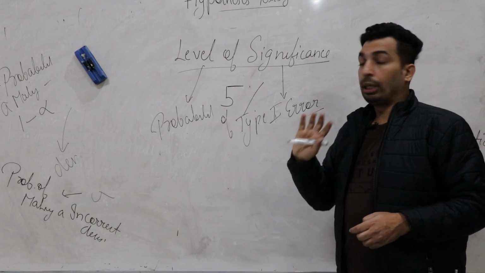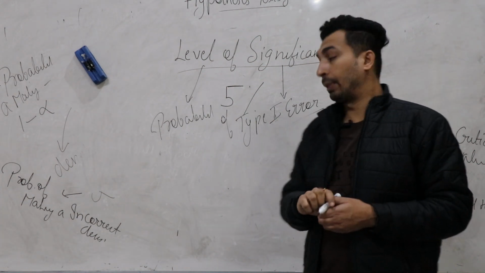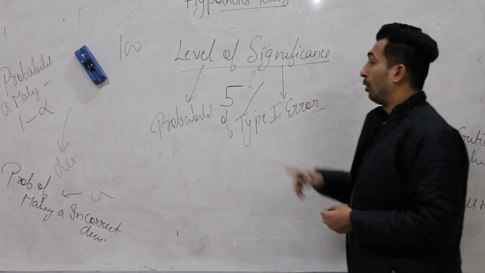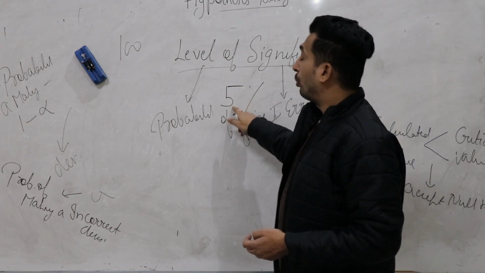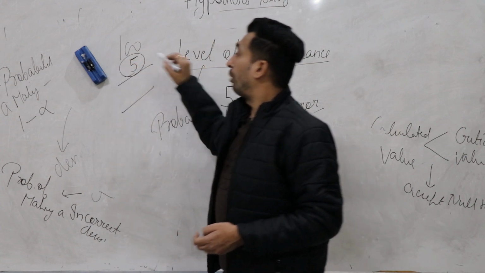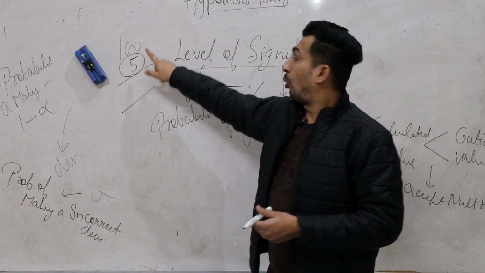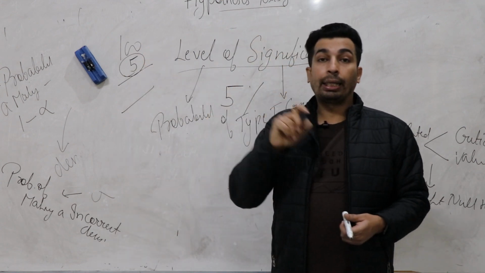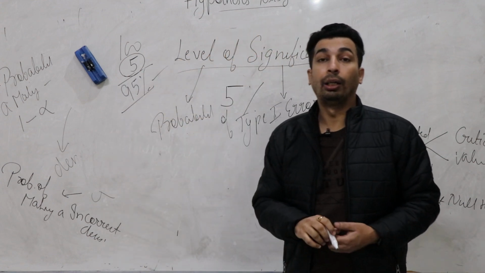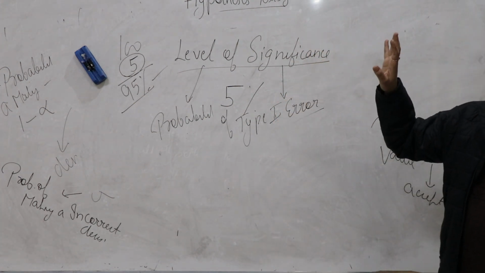Suppose, as I already told you, if nothing is mentioned related to level of significance, then always take 5%. As you know, total percentage is 100. Now this 5% stands for the chance of error; in this case the chance of error is 5. So out of 100, if the chance of error is 5, the rest 95% your decision would be correct. So this defines level of significance. Clear?